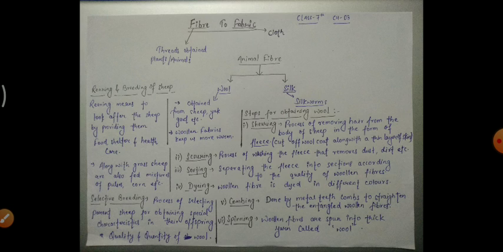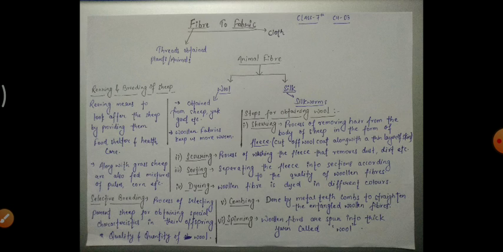It is simply a process of selecting parent sheep for obtaining special characteristics in their offspring. The new ones should have special characteristics, and for that their parents are selected and their breeding is done in a selective way.